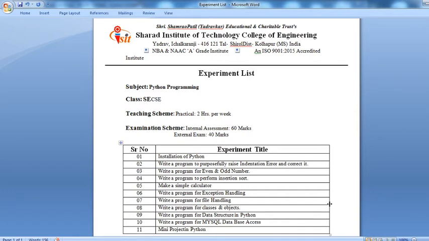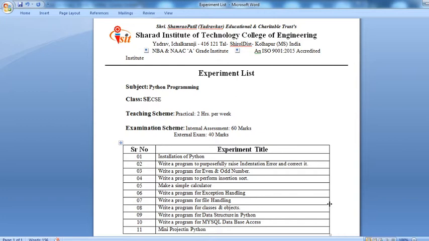Fourth experiment is to write a program to perform insertion sort. This is a data structure related experiment. Fifth practical is to make a simple calculator. You can use functions to make a simple calculator.